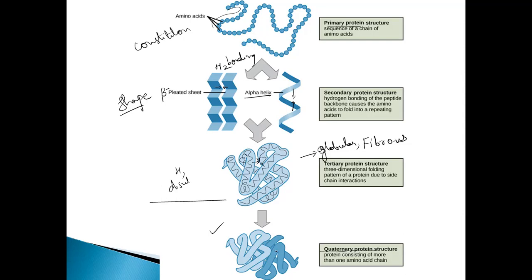We call these polypeptide chains subunits, and how these subunits are arranged. This is subunit 1 and subunit 2, or polypeptide number 1 and polypeptide number 2. How these are arranged with respect to one another is nothing but the quaternary structure.